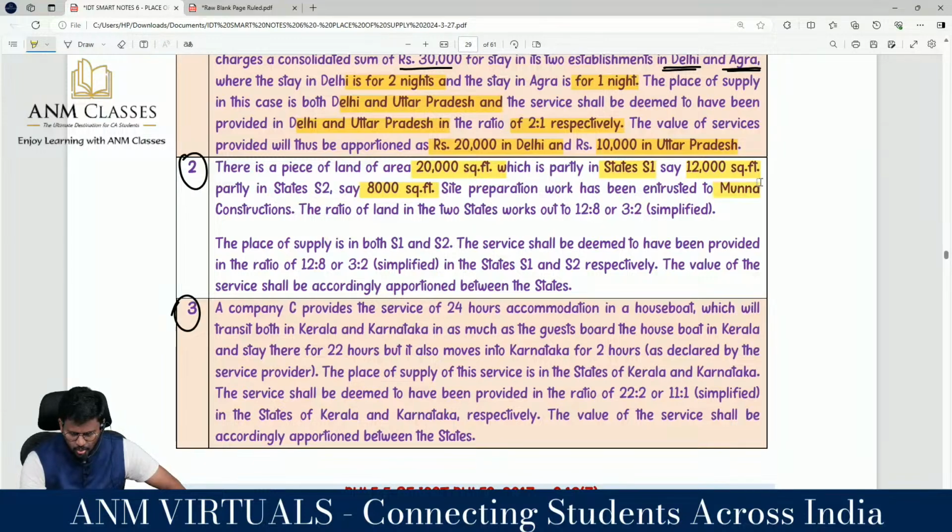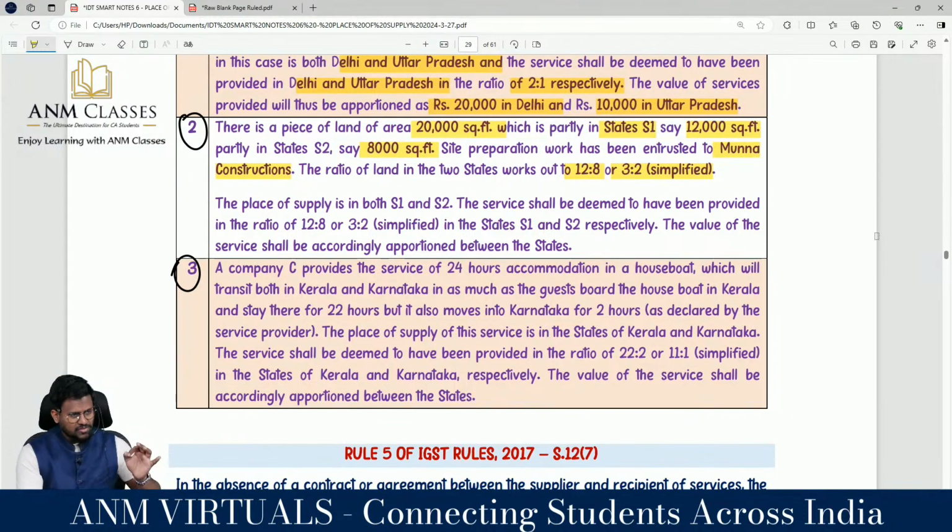They told Munna Construction that they must do the site preparation work for the entire land. This entire land is not within one state; it is spread out. Correct? So the ratio of land in the 2 states is 12:8, or 3:2 simplified. Place of supply is in both states, state 1 and state 2, so the service shall be deemed to have been provided in the ratio of what? So the value of service shall accordingly be apportioned between the states.